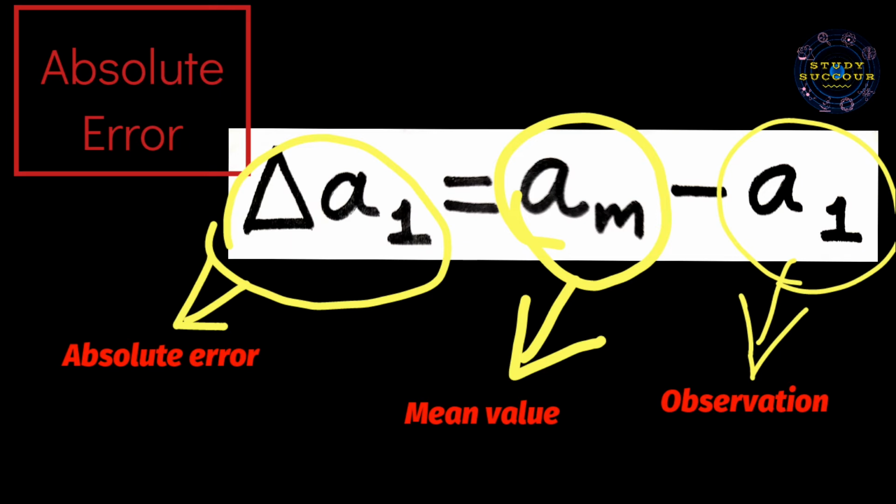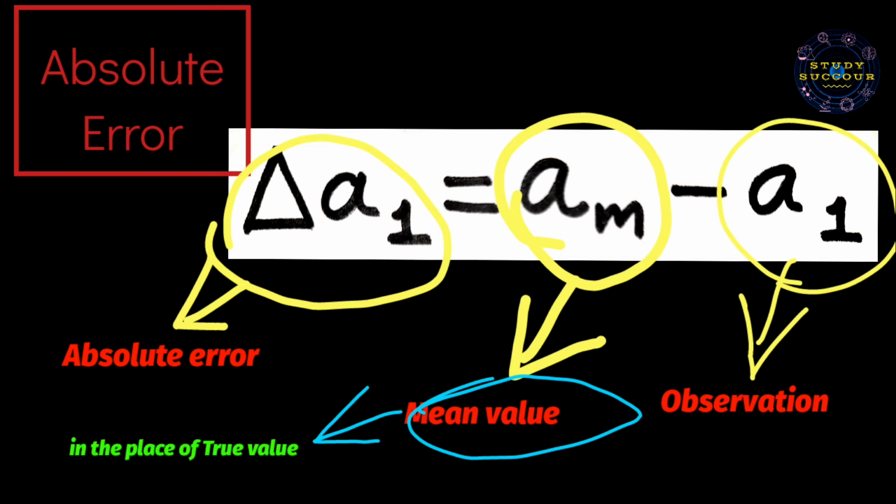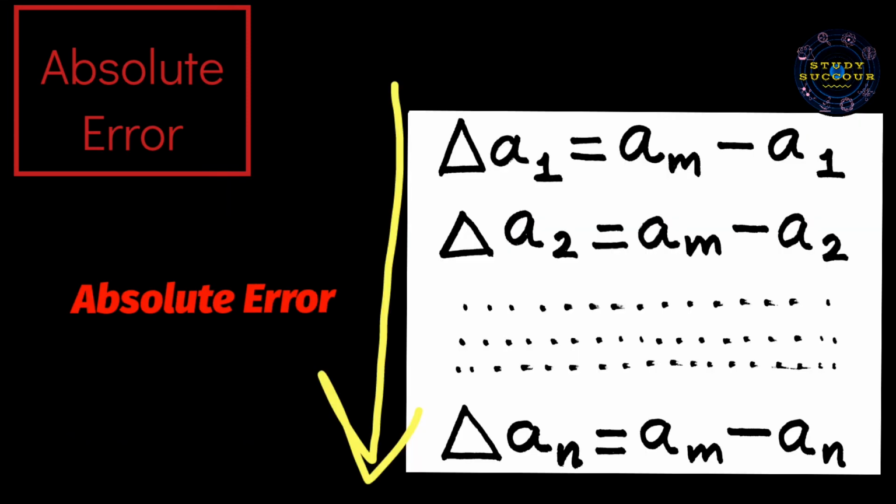I hope by now you understand why there is the mean value, that is AM, in the place of the true value, because the mean value is very close to the true value. So by continuing like this, you will get the absolute errors of all the observations.